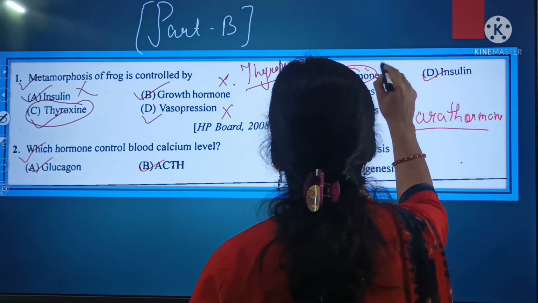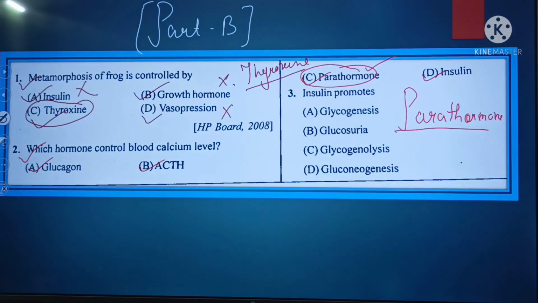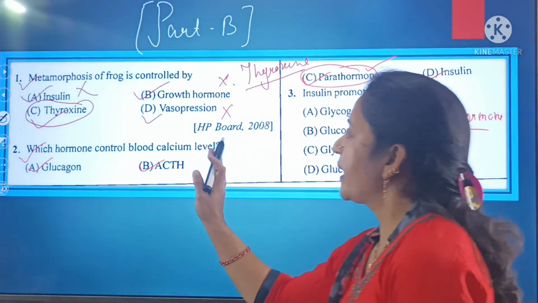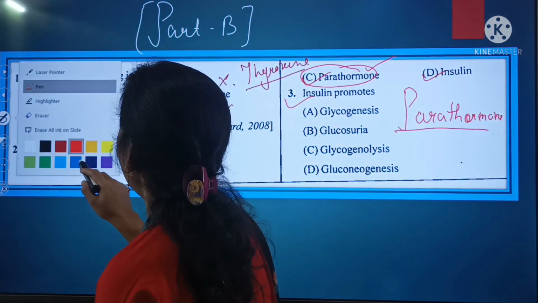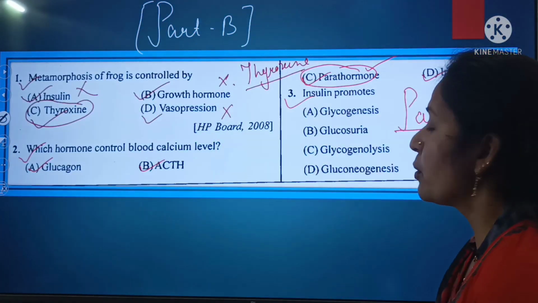Parathormone. So this is the right answer, because parathormone controls the blood calcium level. Next is your question number 3, and your question number 3 is: insulin promotes.